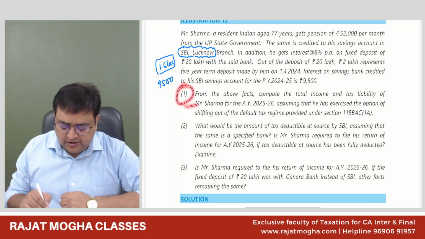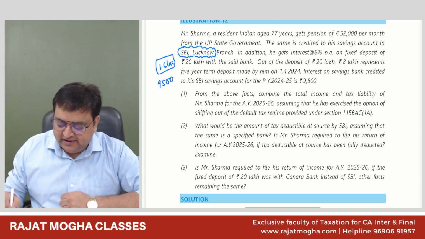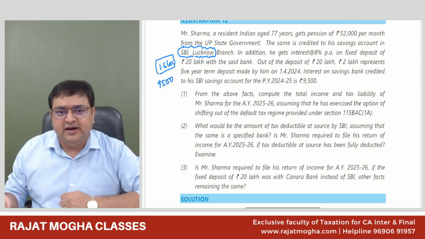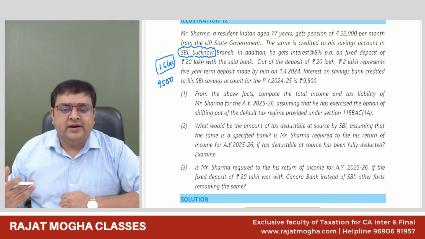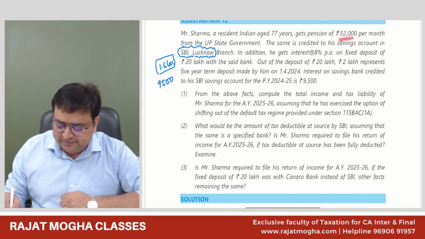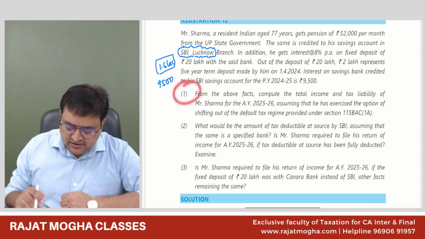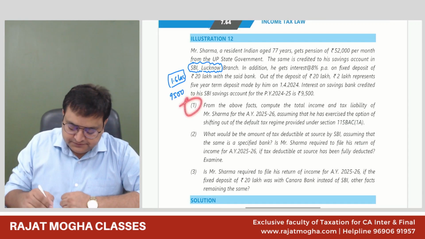And right now we need to compute his total income. So what type of income is he getting? He is getting a salary income, although it is pension, but we understand that if you are an employee or ex-employee getting pension, it is taxable under salary. So 52,000 per month is the pension income. Then he has interest income also. Let us do illustration number 12, first part.